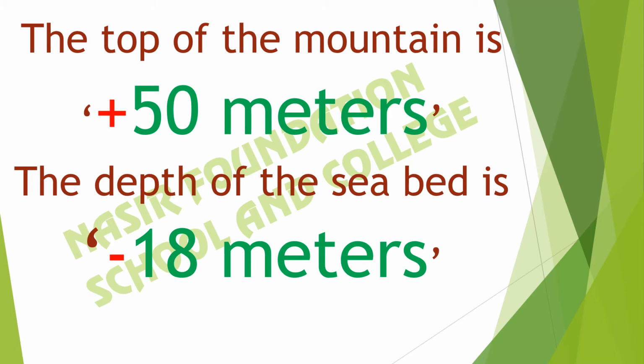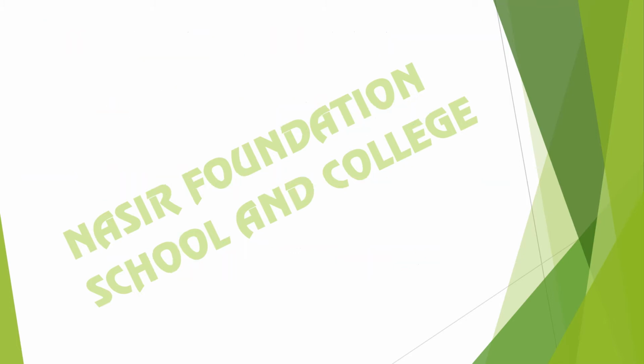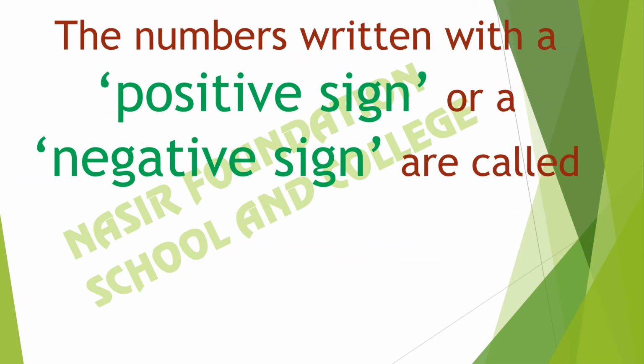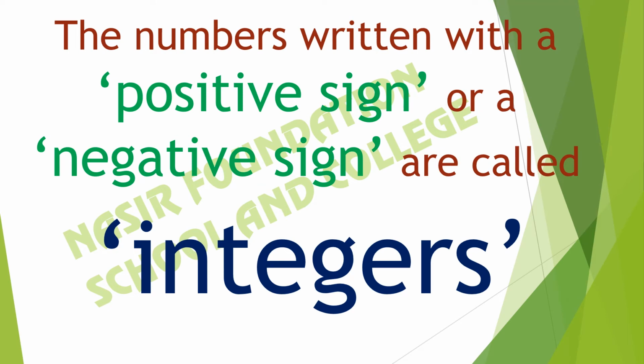I repeat, as 50 meters is above the ground or sea level, it is plus 50, and depth of the seabed is below the sea level or ground level. We will write it as minus 18 meters. The numbers written with a positive sign or a negative sign are called integers.